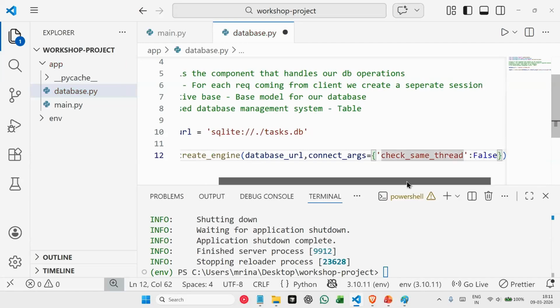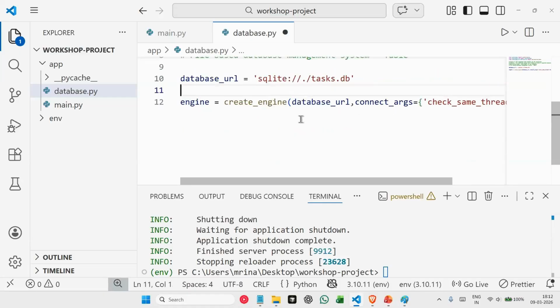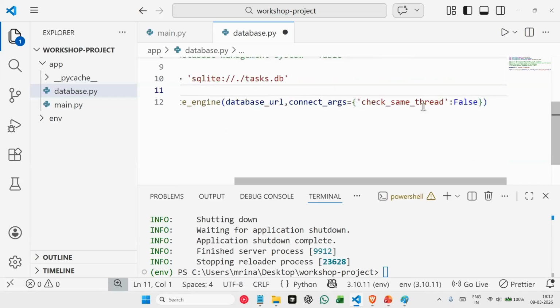What I mean here is whatever database sessions that I'm running currently, for all those sessions, don't use a single thread. I'm telling SQLAlchemy here to use multiple threads so that we can handle multiple connections simultaneously.